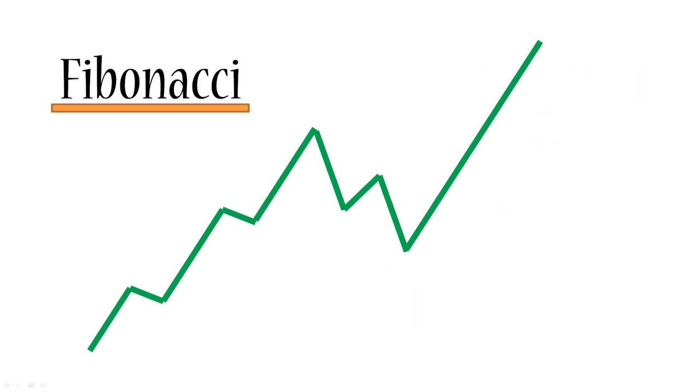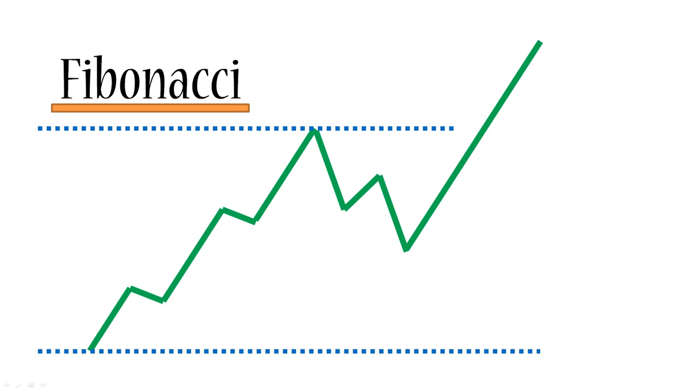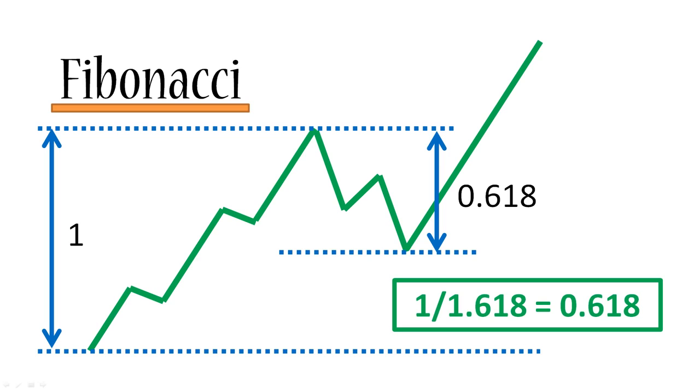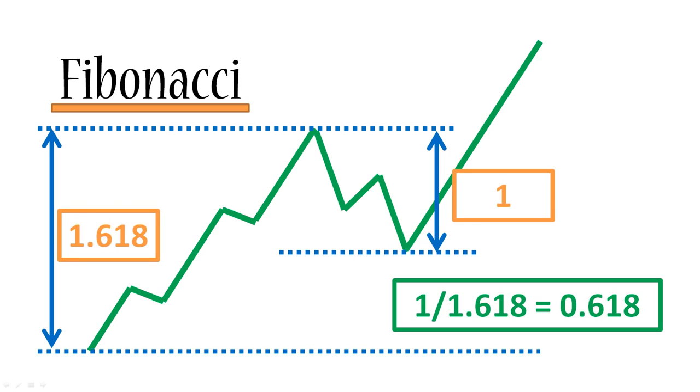If this is just a random Forex chart, then very often you'll find that if you measure the distance of your trend, so the main upward part, and take it as 1 unit, and then you measure the distance that the price traveled during the retracement phase, you will often notice that the retracement is equal to 0.618 units. Now the best part is that if you divide 1 by the golden ratio, you will get 0.618. So this basically means that if you take your original trend as 1.618, then your retracement will be 1. So basically you see the golden ratio here return back to 0.618, which is the inverted golden ratio.